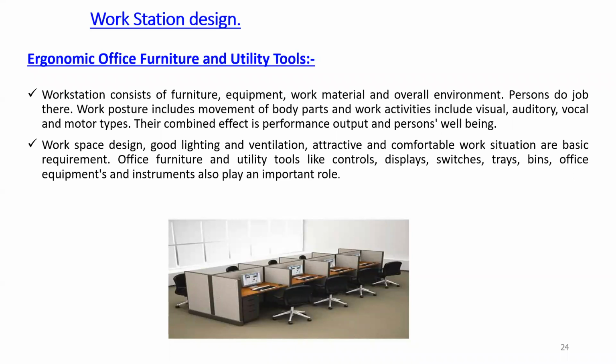Then the chair design, the table design, and the flexibility in the chairs to change the height, what the cushion of that chair is, so as to feel comfortable. Then to support the back, the backrest, we also have to check the material of the chair. These are the various parameters we have to think about while working on workstation designs.